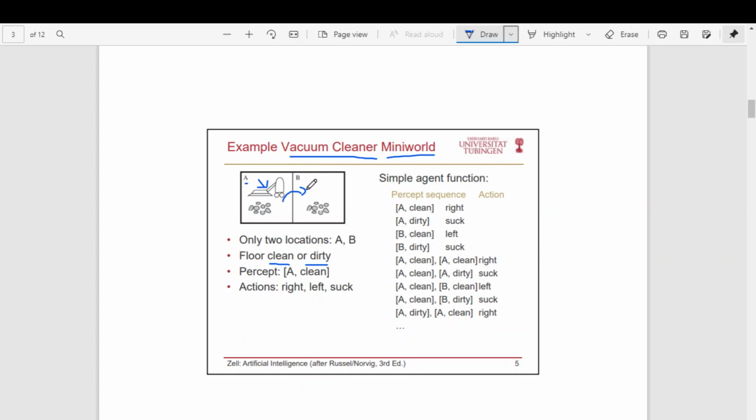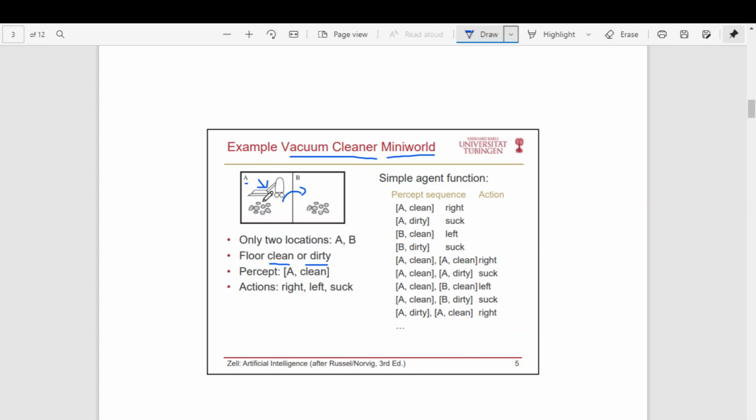This is the action the agent will take when it is in room A and room A is already clean. Suppose the agent is in room A and room A is dirty. In that case, the agent will clean it. This is what it is supposed to do.